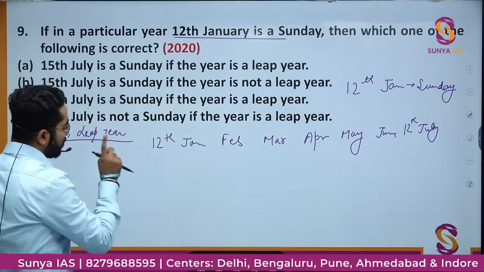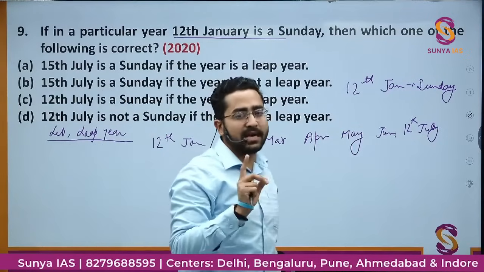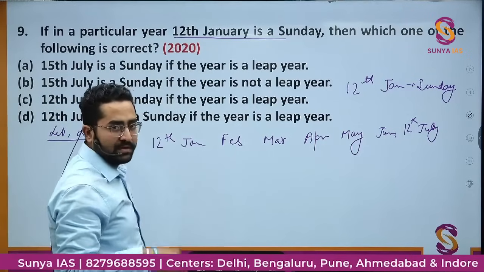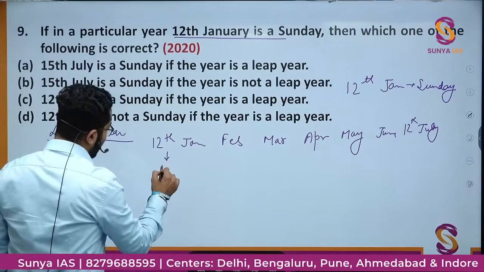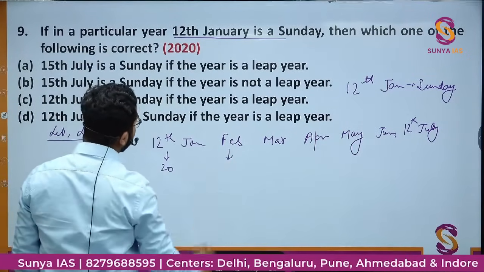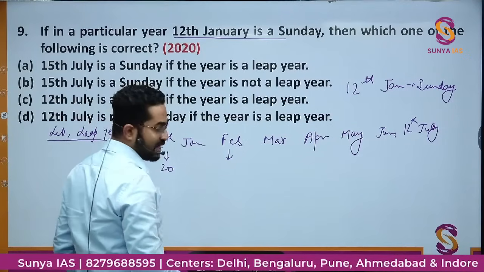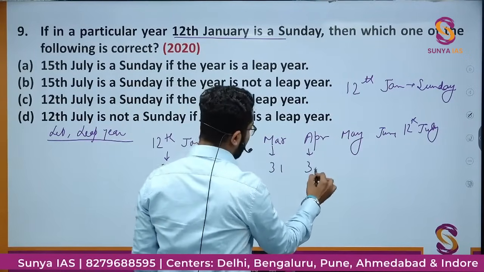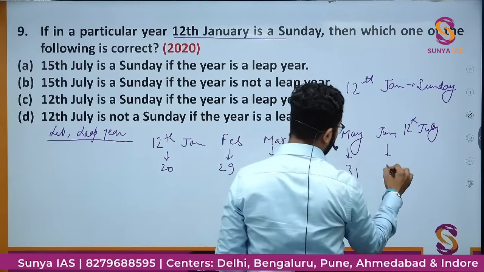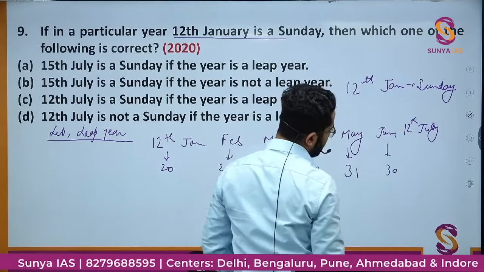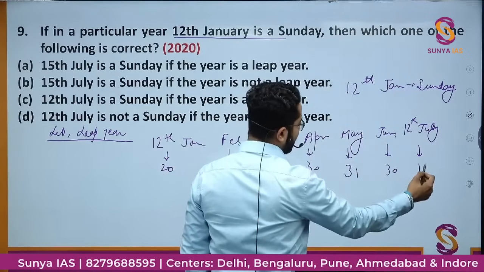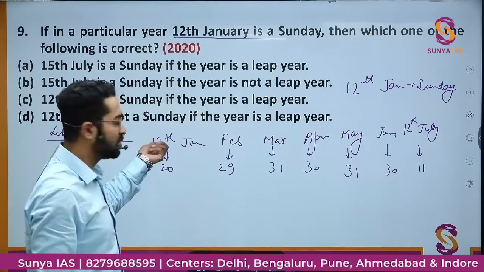So 12th January से 31st January के बीच में how many days will be there including 12th? That is 31 minus 11, that means 20 days. February में this is a leap year, I have assumed, so February 29 days, March 31, April 30, May 31, June 30, and 12th July, so I'll take till 11th July, 11 days, because I have calculated 12th here also.